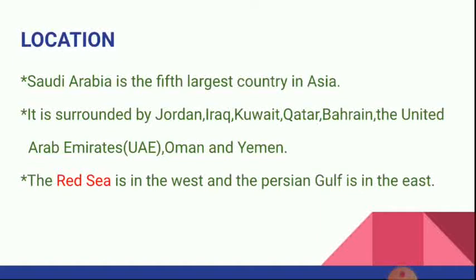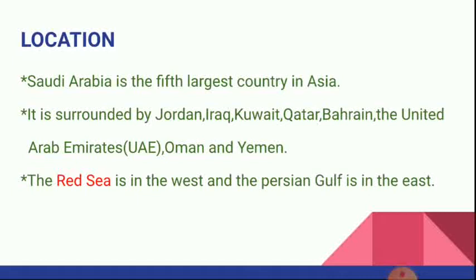The location of Saudi Arabia: it is the fifth largest country in Asia. It is surrounded by Jordan, Iraq, Kuwait, Qatar, Bahrain, United Arab Emirates UAE, Oman and Yemen.